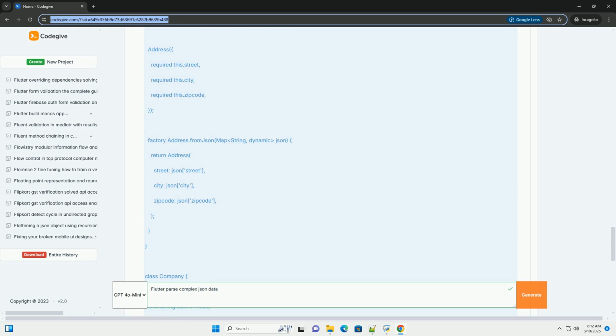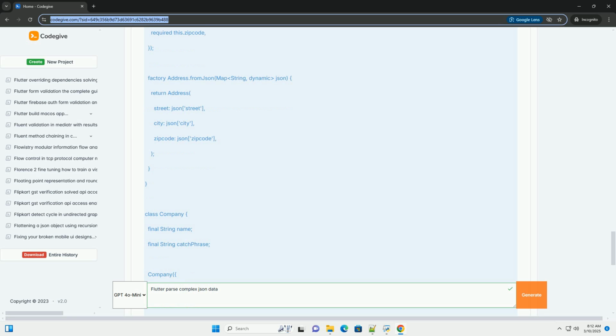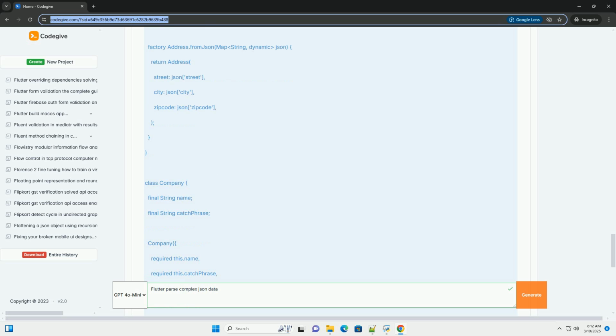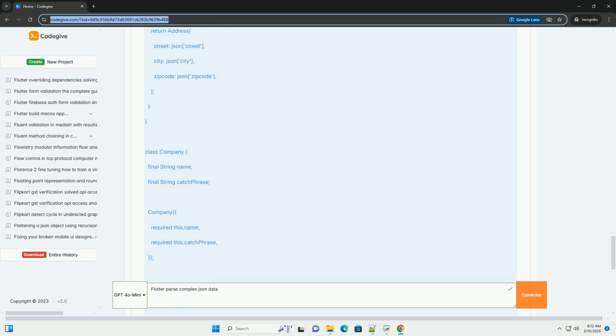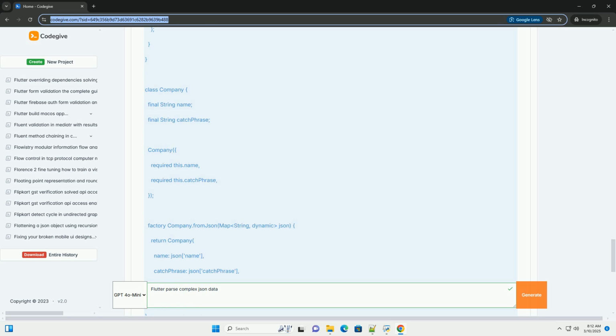Scenario: fetching user data from an API. Let's assume we're building an app that displays user profiles. We'll fetch user data from a hypothetical API endpoint that returns a JSON response like this. This JSON represents a list of user objects. Each user object has several fields, including primitives, nested objects (address, company), and an array (phone numbers).